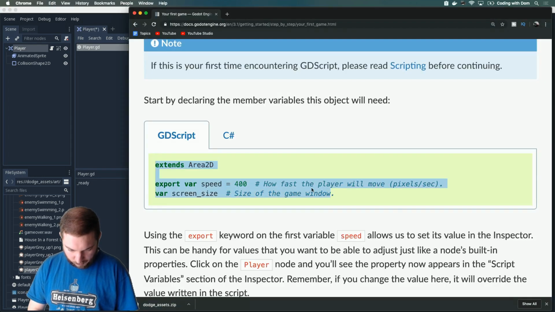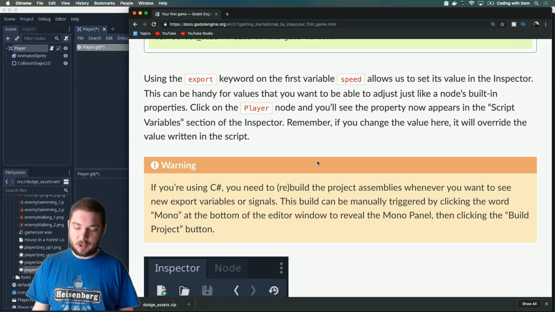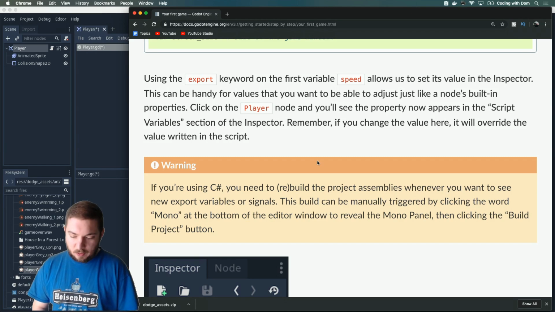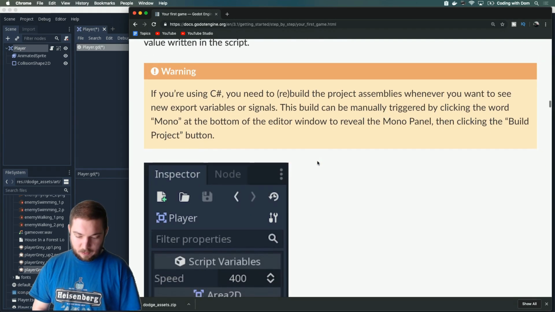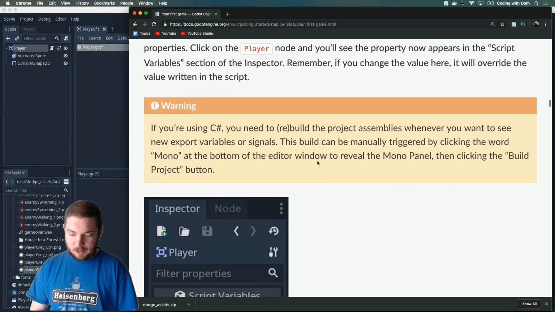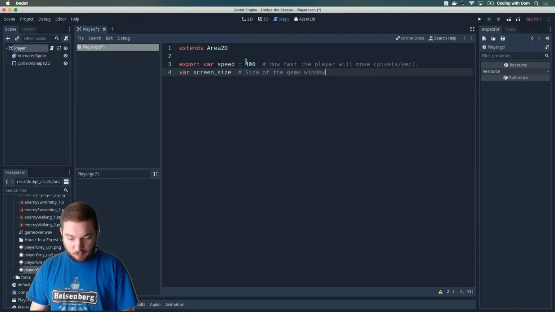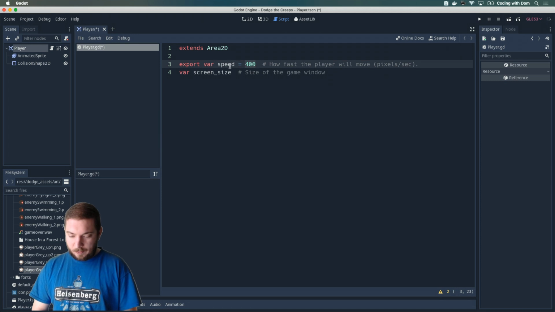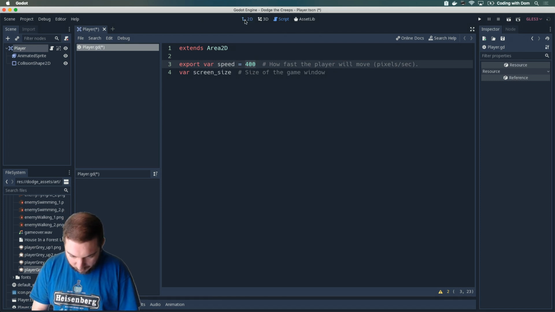Boom. Okay. Using the export keyword on the first variable, speed, allows us to set its value in the inspector. This can be handy for values that you want to be able to adjust, just like a node's built-in properties. Click on the player node and you'll see the property now appears in the script variables section of the inspector. Remember, if you change the value here, it will override the value in the script. So this is really cool in my opinion. You see here speed equals 400, but if I go back to the inspector view,